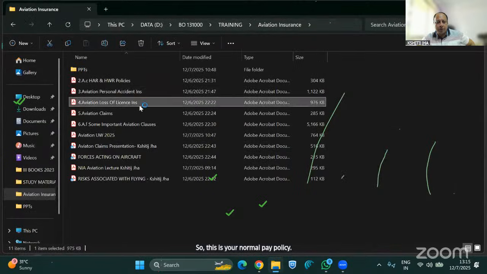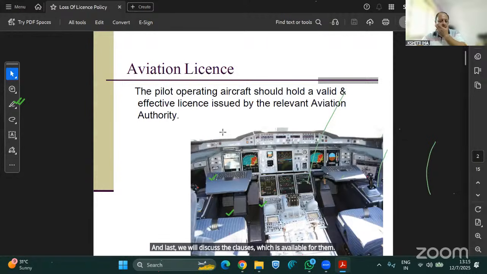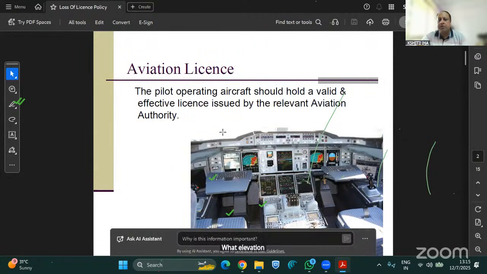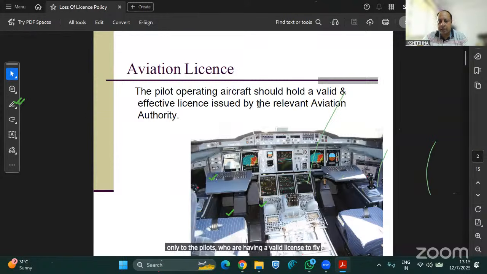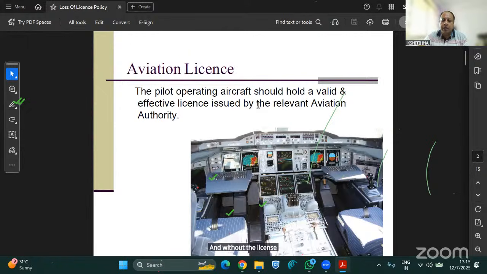Now we'll go for the loss of license policy. And last we will discuss the clauses, which are very important. What is aviation loss of license policy? Basically, it's a kind of policy which is issued only to pilots who have a valid license to fly that aircraft. They are issued by DGCA, the Directorate General of Civil Aviation, and without the license, they cannot fly that particular aircraft. Why is this being issued separately?